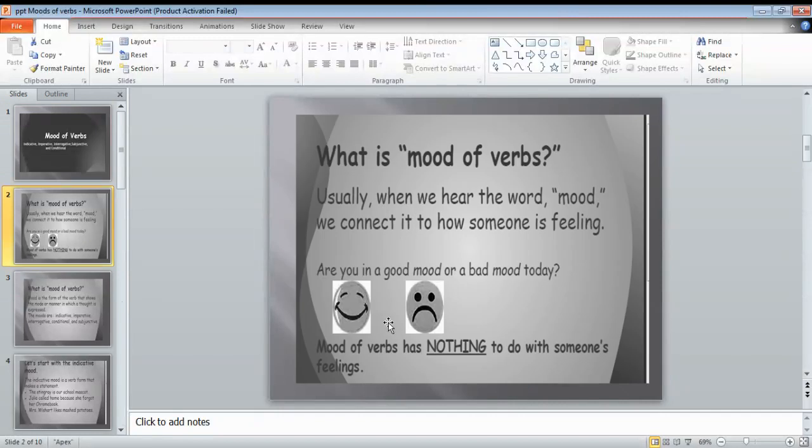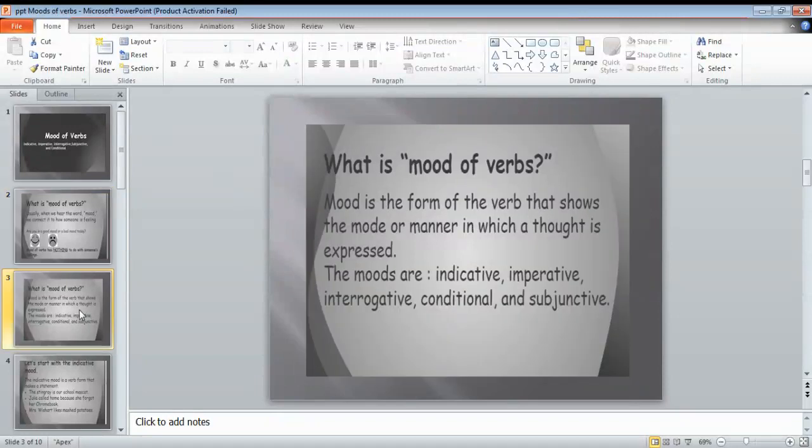Usually, when we hear the word mood, we connect it to how someone is feeling. But as far as the mood of the verb is concerned, it has nothing to do with someone's feelings or moods. Rather, this is the mood of the verb which decides the category of the sentence or the kind of the sentence or the context of the sentence. Mood is the form of the verb that shows the mode or manner in which a thought is expressed. They can be indicative, imperative, interrogative, conditional, and subjunctive.